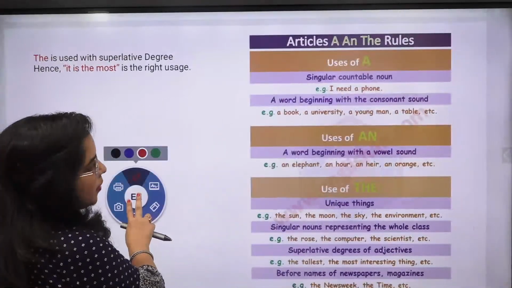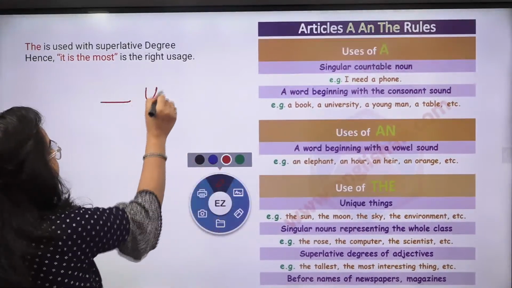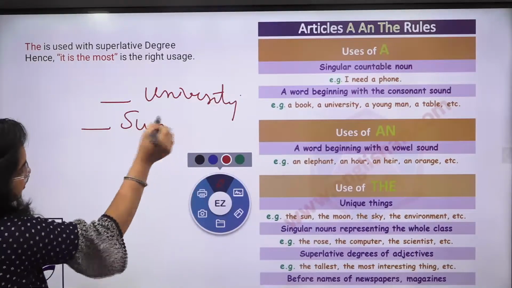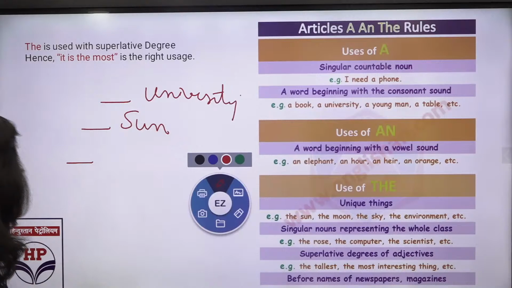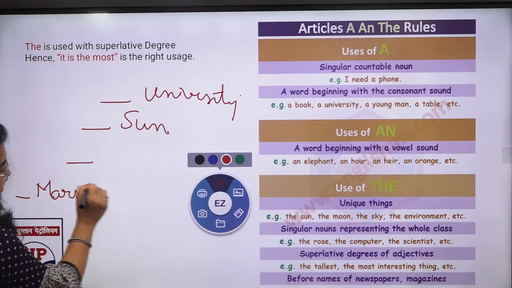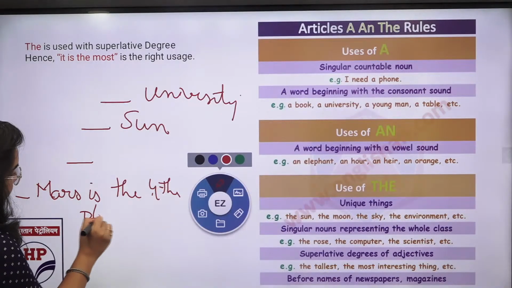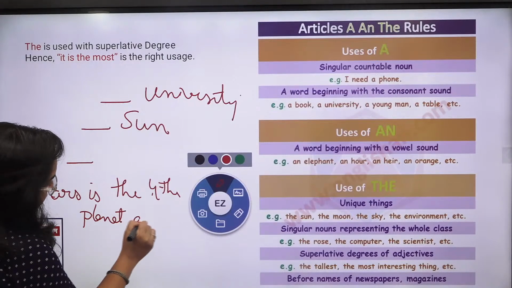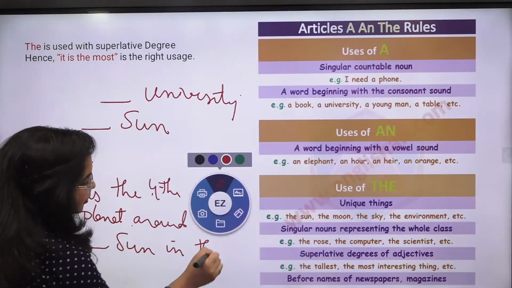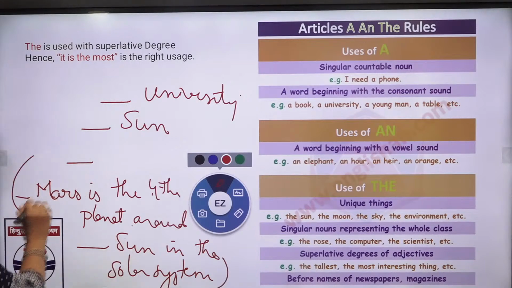And the is used whenever you have certain kind of a fixed things. Like I have told you, achha, tell me, dash university, dash sun. Let's do some of the questions on articles also. I'll give you a sentence. Dash Mars is the fourth, or you can say is the fourth planet around dash sun in the solar system, right? So this is very important one. This would practice your whole set.